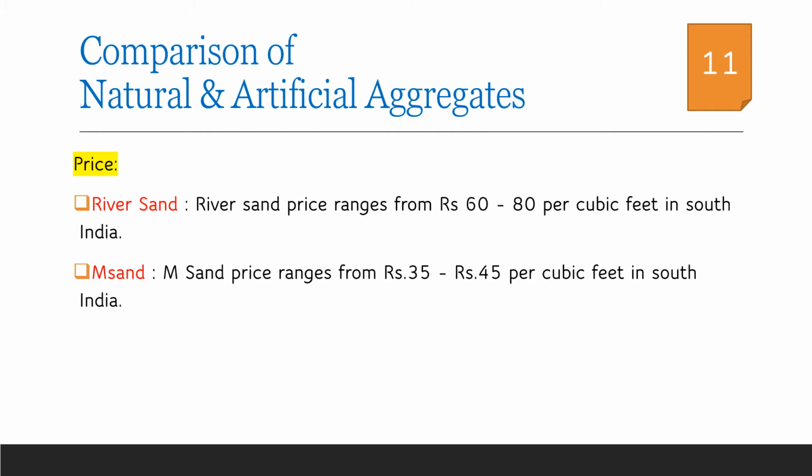Nowadays, it is observed that the price of M sand is much lower than that of river sand. River sand is dredged and transported from the sites, and it could be around 60 to 80 rupees per cubic feet in South India. It will vary from time to time. Whereas for M sand, since production and distribution are widely available nowadays, the price has been reduced to around 35 to 45 rupees per cubic feet in South India. It may also vary; however, the larger the production, the lesser the cost of production as well as transportation.